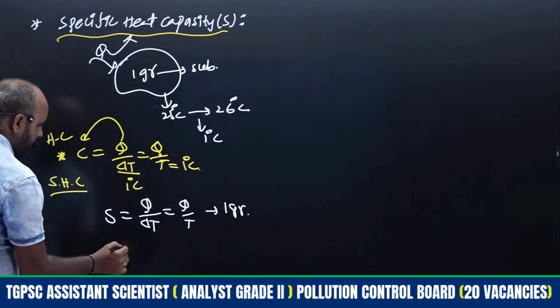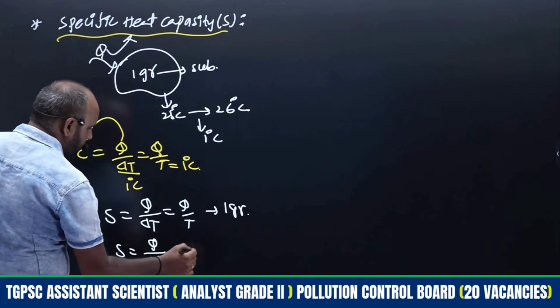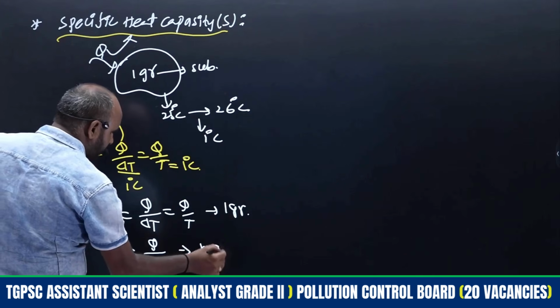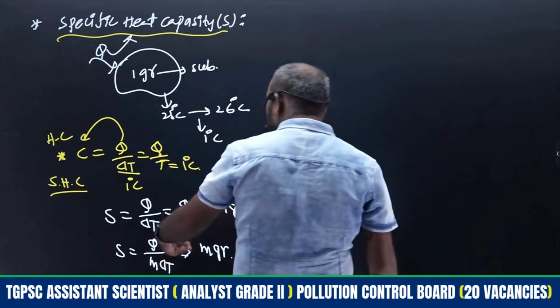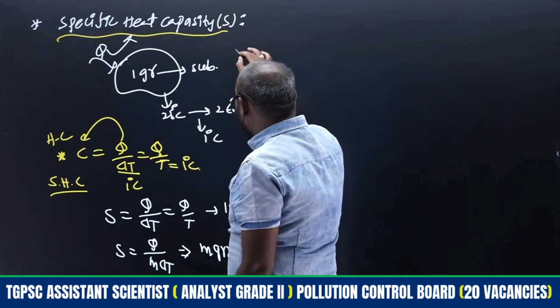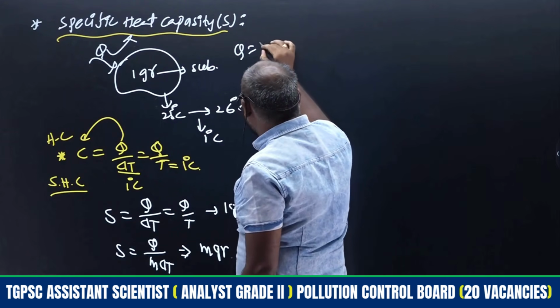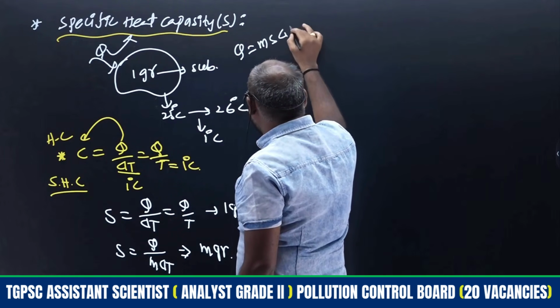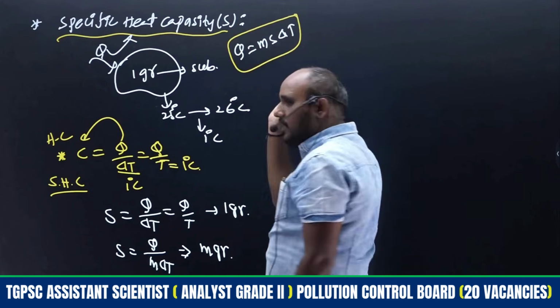For m gram of substance, S is equal to Q by m into delta T. By rearranging this equation, we get Q is equal to m into S into delta T. This is the heat relation.